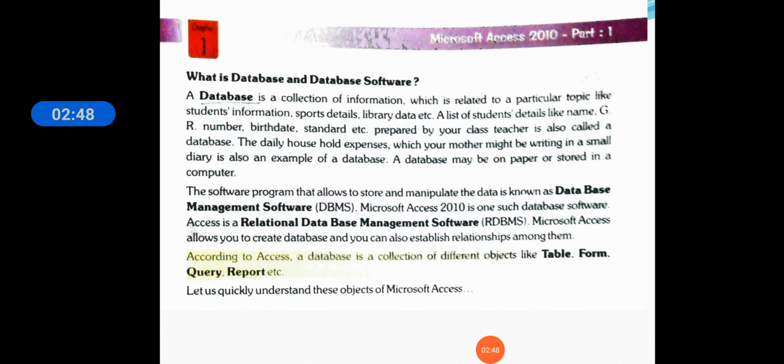So this is the information which is prepared by your class teacher in your school. So it is also a database. And the daily house expenses which your mother might be writing in a small diary is also an example of a database. A database may be on a paper or stored in a computer.